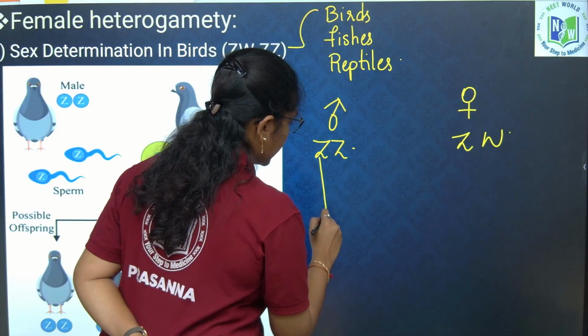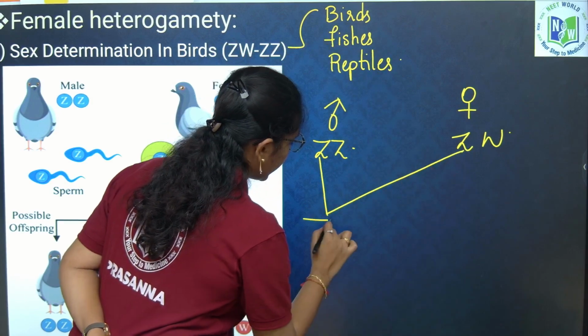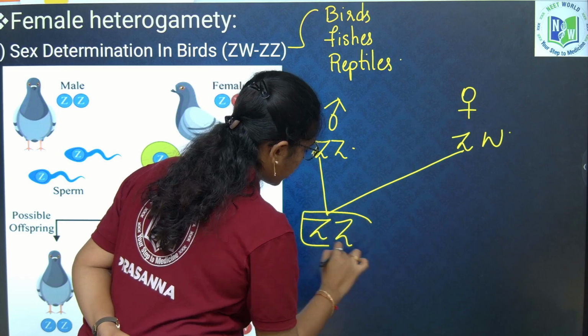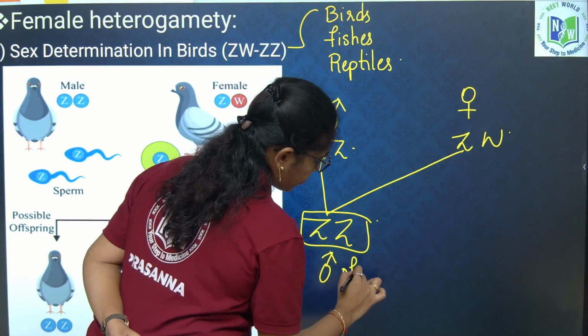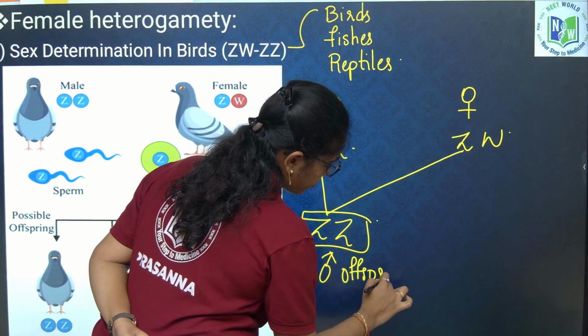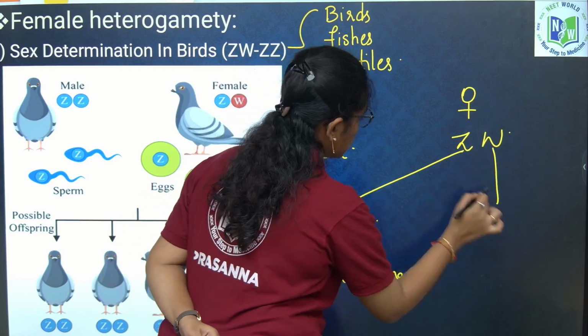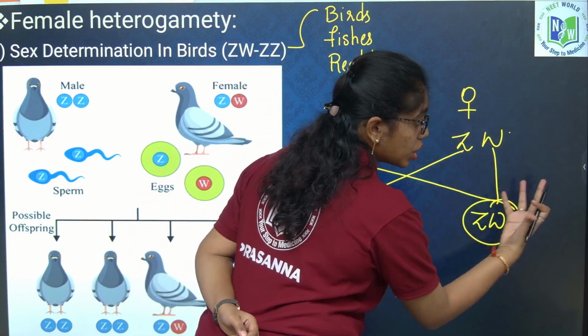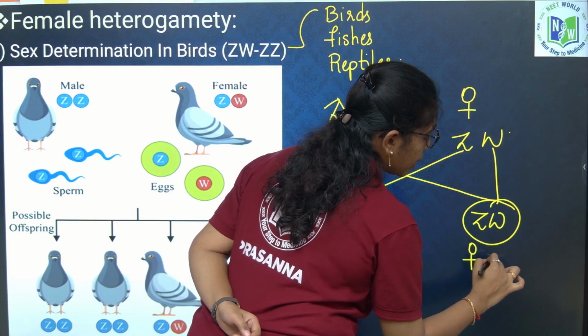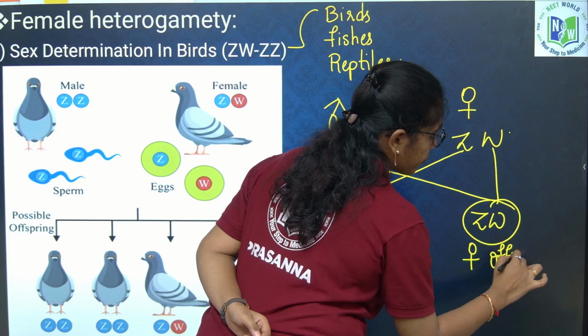If Z is crossed with Z, again it gives homogametic male offspring. If Z is crossed with W, which is heterogametic, which gives heterogametic female offspring.